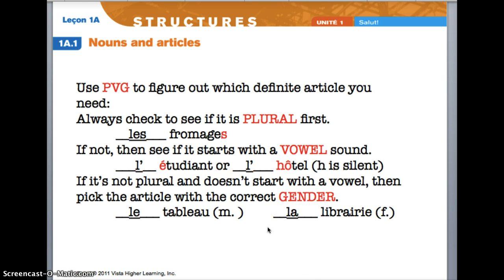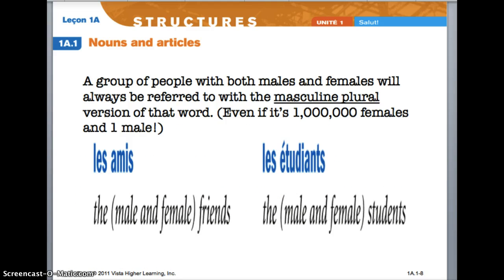The easiest way to find out if a noun is masculine or feminine is to look it up in a translator or the glossary of your v-text, and it will tell you M or F for masculine or feminine. Because it's influenced by Latin, in French, when a group of people are mixed gender, you refer to them in the masculine plural form. It doesn't matter if it's 1,000,000 females and only 1 male, this is a rule that holds fast. So les amis with this particular spelling is the masculine plural form. Étudiant with this particular spelling is also the masculine form.